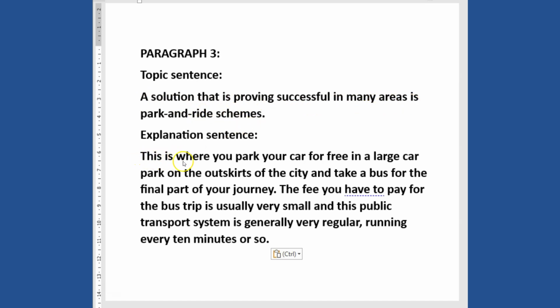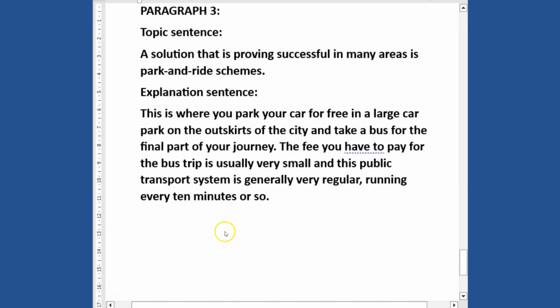Explain. This is where you park your car for free in a large car park on the outskirts of the city and take a bus for the final part of your journey. The fee you have to pay for the bus trip is usually very small, and this public transport system is generally very regular, running every 10 minutes or so. So now we are giving a solution to it, and the use of the park and ride scheme has been explained here for the reader to understand.